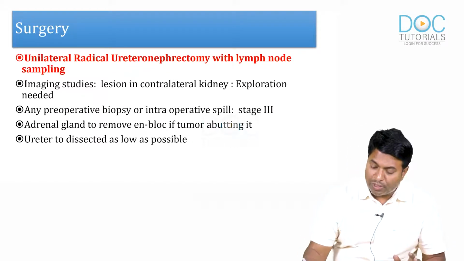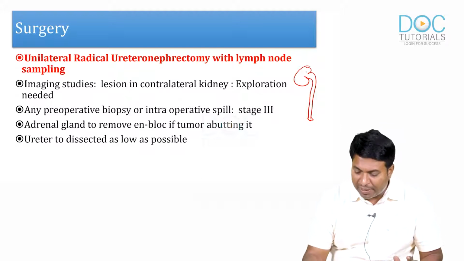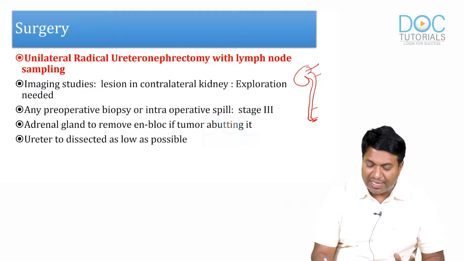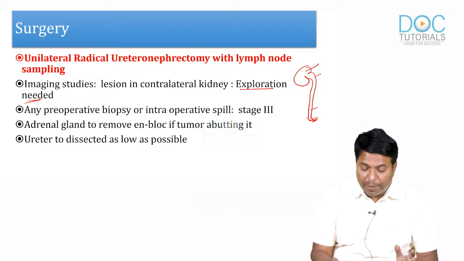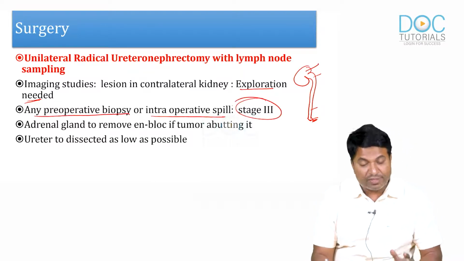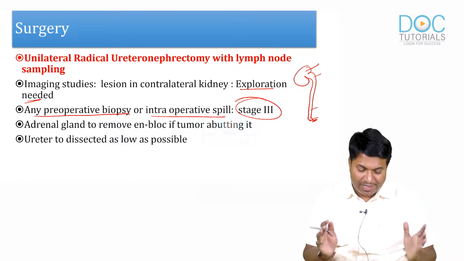We will always do unilateral radical ureteronephrectomy. So we have to completely remove the kidney and ureter, completely up to the bladder cuff. If imaging studies show the opposite kidney is involved, explore that kidney also and see what is needed there. Any pre-op biopsy or intraoperative spill is considered as stage 3. If somebody has already done a biopsy and spilled the tumor, it is known as stage 3.